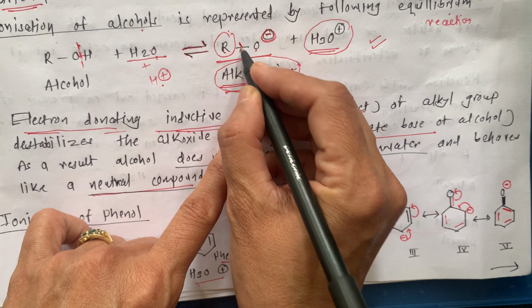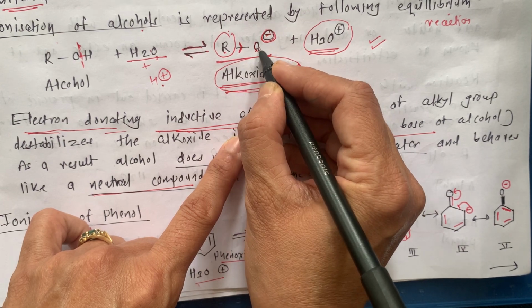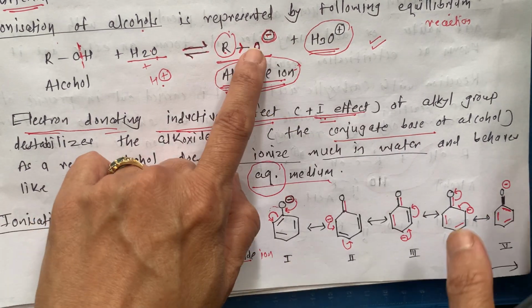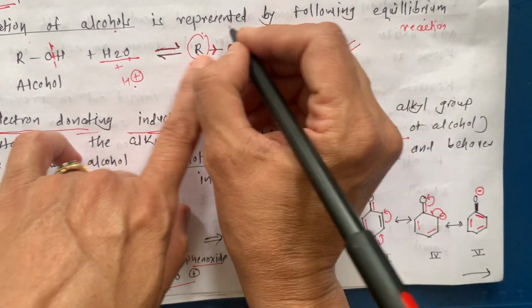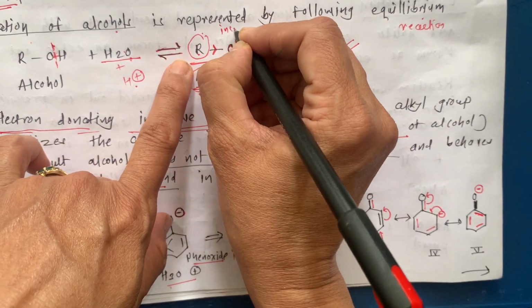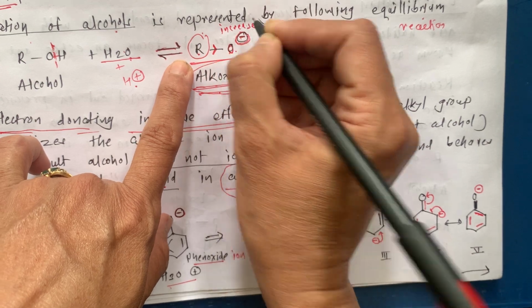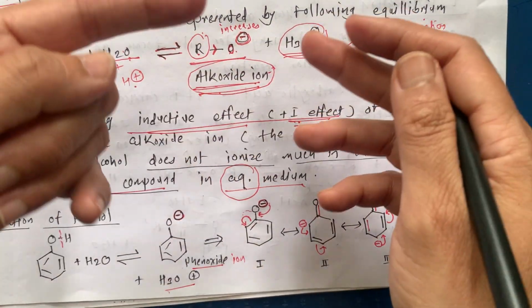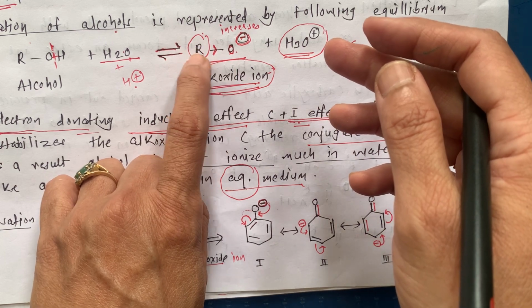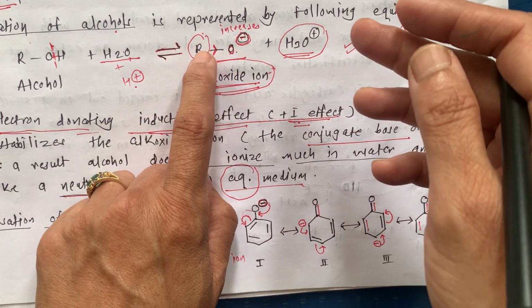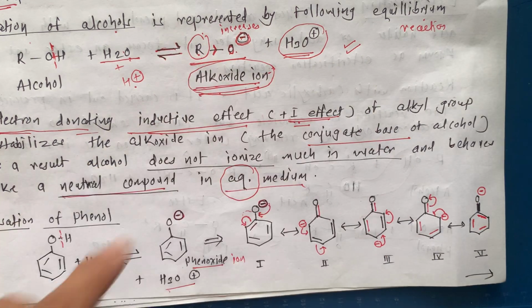As it donates electrons to this negatively charged oxygen, the negative charge on this oxygen increases, more than the initial condition, due to the electron donating inductive effect of this R.